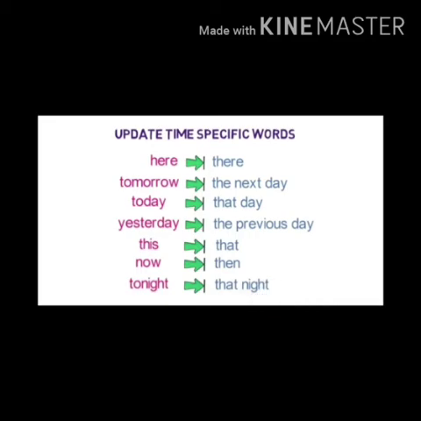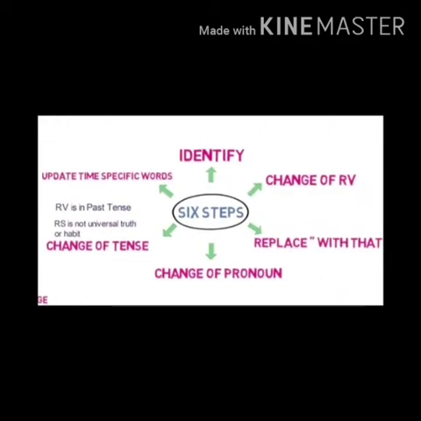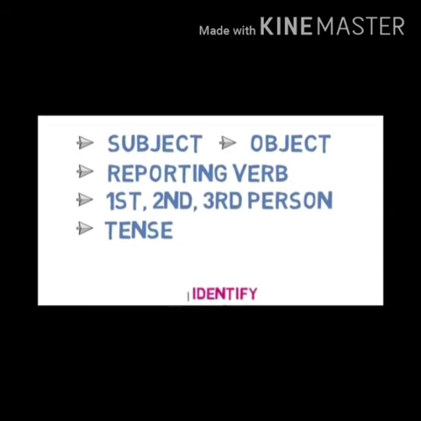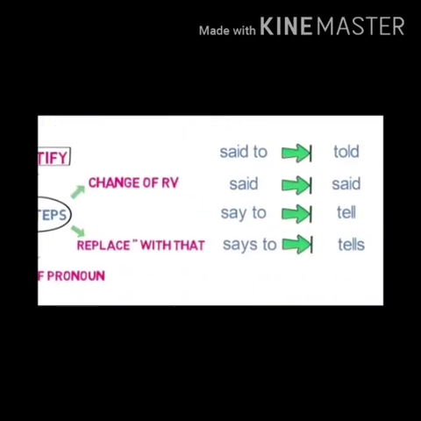So these are the changes that we are doing when the reported verb is in the past tense and we are changing the reported speech in the past tense. Okay, all the types of past tense, and these are the 6 steps that we need to change. What we have to change: the subject, object, reported verb, person and tenses. These things we have to change while we are doing direct indirect narrations.